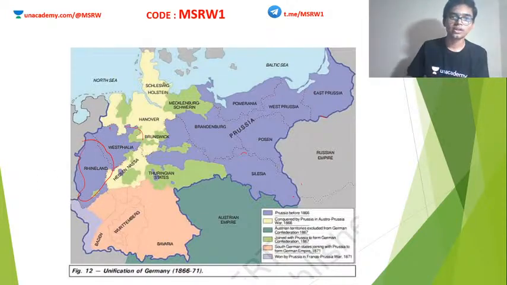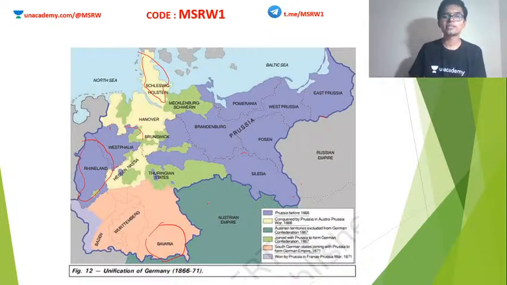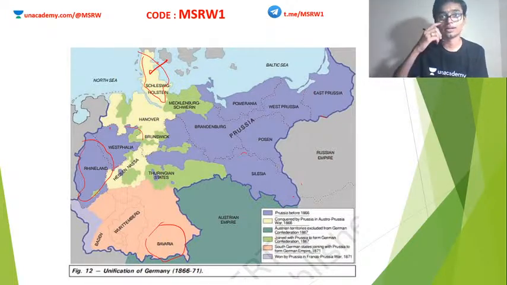Holstein and Schleswig are shown here, Bavaria is shown here. Eventually Bismarck managed to bring together or annex all these as one state. Schleswig was with the Danish empire at that time. Otto von Bismarck used his skillful policies to bring Schleswig within Germany.